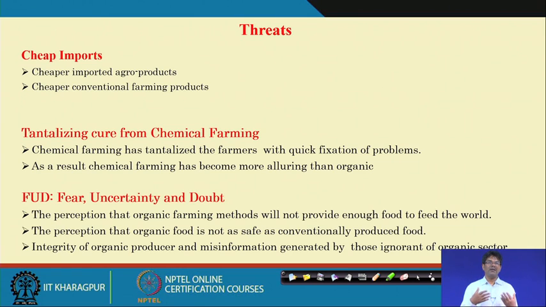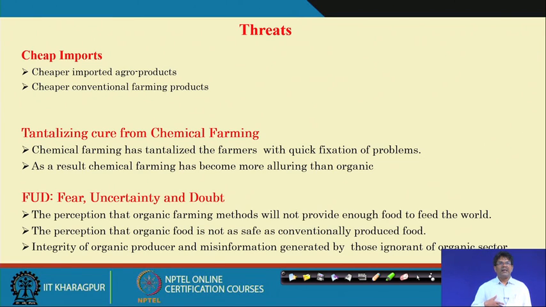So, they do not mind, they do not see their health at the time when they are spending money from their pockets. So, that is one of the reasons why it is a threat somehow. But we can say that organic farming especially may not get any threat, though we should keep in mind there may be some threat if you want to bring the production levels same as chemical farming. If you can minimize the cost of production through organic farming, hopefully that can get a good market. So, the threat from the cheaper conventional product may not be so much applicable here.